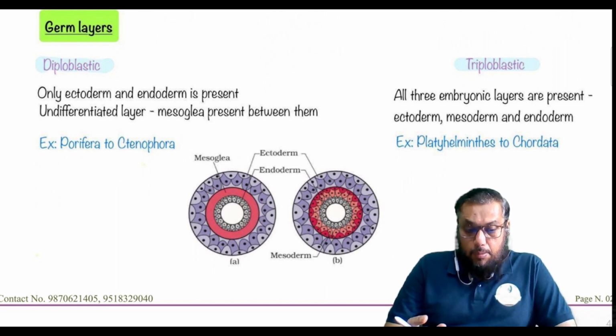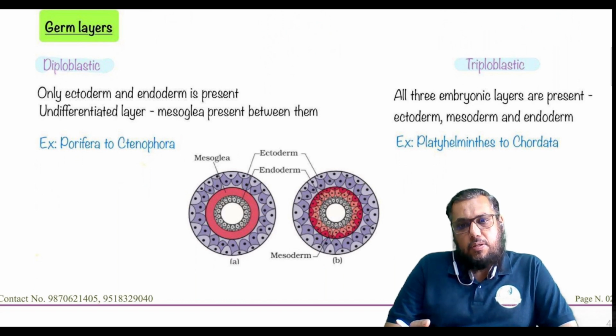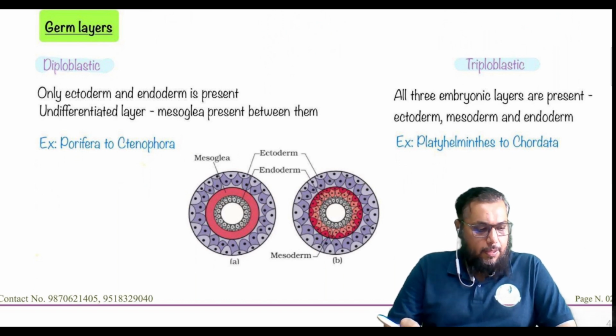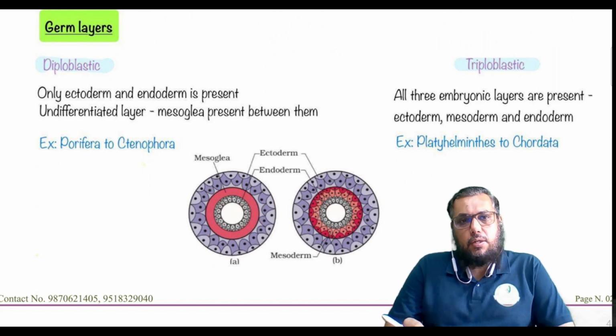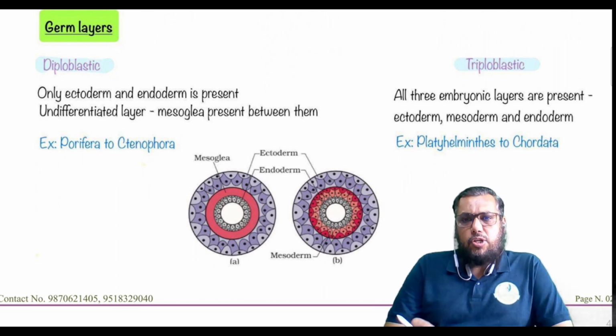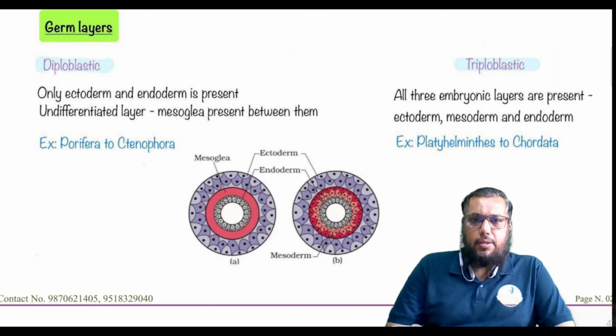The diploblastic organization can be seen in the lower phyla. Like you can see it in Ctenophora. It is also seen in the Cnidarians. Okay. Sometimes some reference books say that Porifera also shows germinal layers.